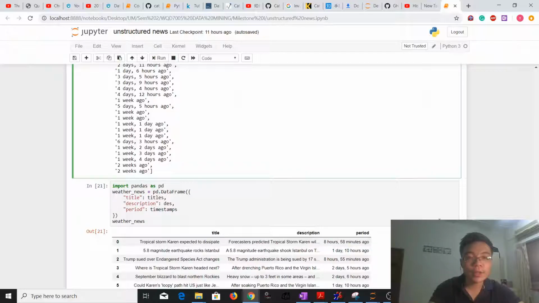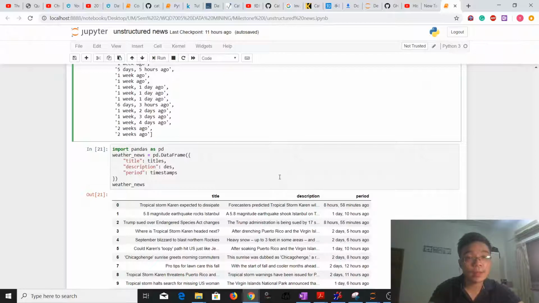After extracting all the text of titles, description, text, and also the timestamp, we store it inside a series, and after that we have to put it inside a data frame. Therefore, we are going to import pandas as pd, and then we will be storing all the titles, description, and period inside the weather news data frame.